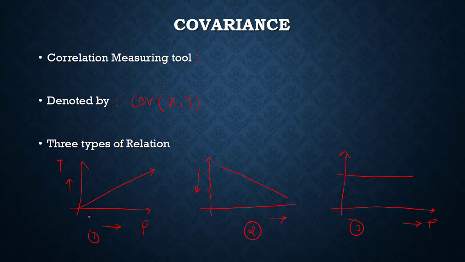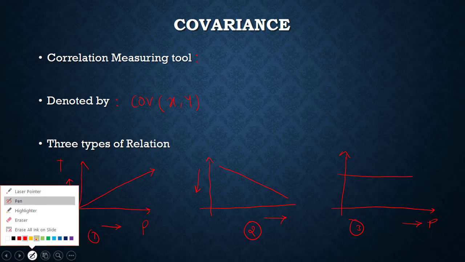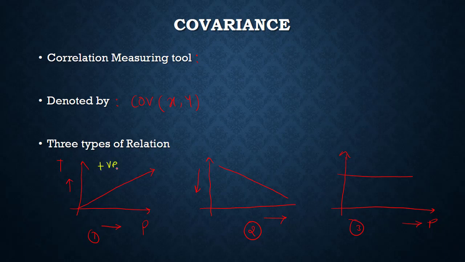See, in the first relation, this relation is known as a positive relation between x and y. Positive relation between x and y. This is a negative relation between x and y. This is no relation. As the practical is increasing, that does not affect the theory part. Theory marks are constant, but practical marks are increasing. Okay? So these are the three types of relations you have.